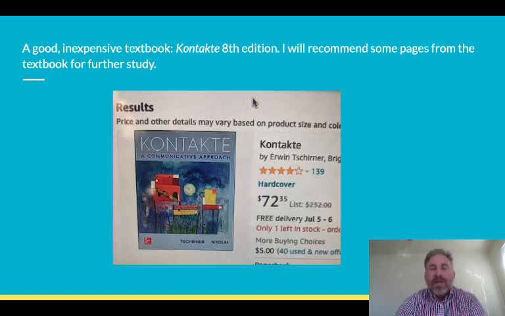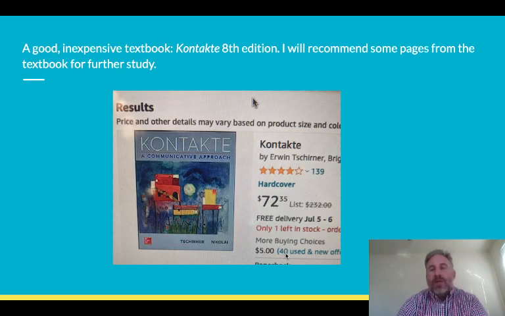All right, last couple things. If you're looking for a good German textbook to use, I've taught from Kontakte in the past. I'm no longer using the textbook. They've made multiple changes that are politically motivated, in my opinion, and I no longer use them, although it's a good textbook. So don't be too unnerved by this huge price here.